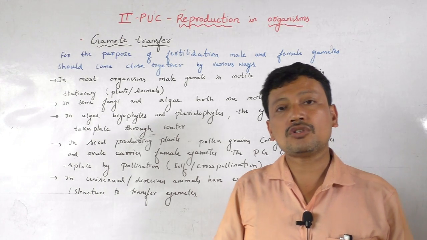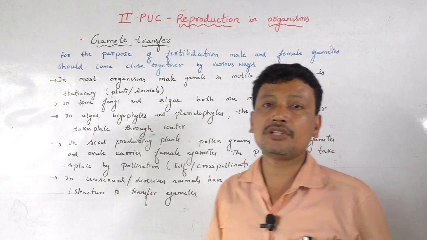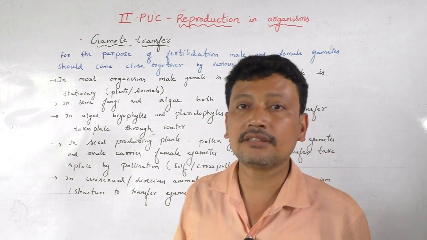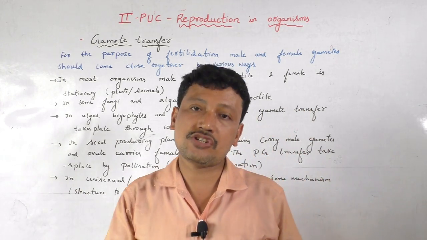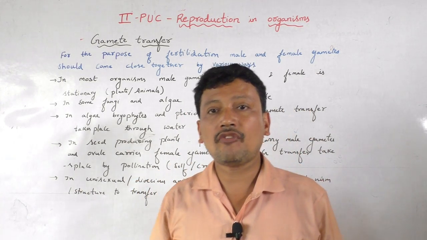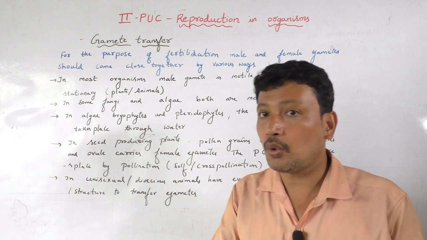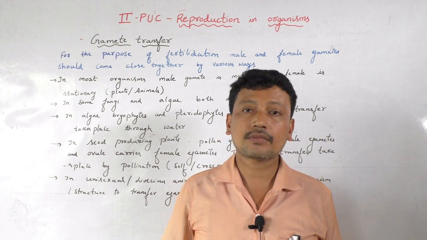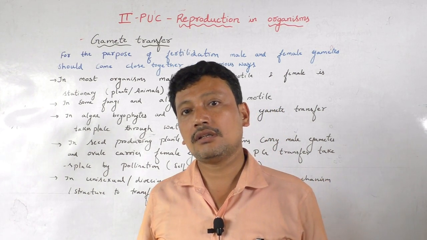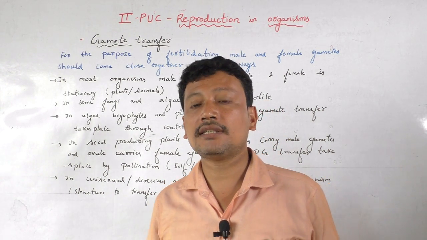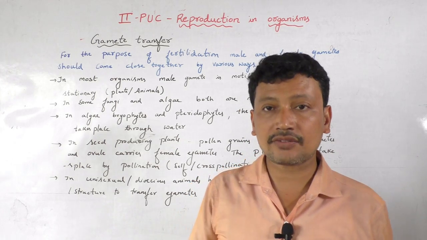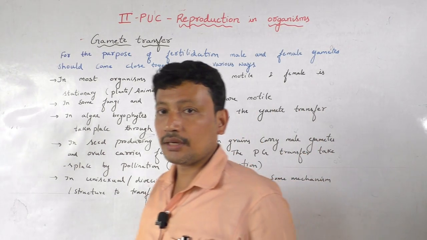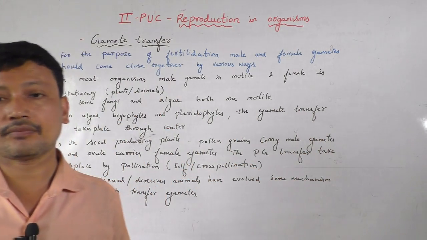In most of the organisms, male gametes are motile, whereas the female gametes are stationary. In case of some fungi as well as algae, both the male gametes and female gametes are motile. In algae, bryophytes as well as the pteridophytes, the gamete transfer takes place through the water medium.